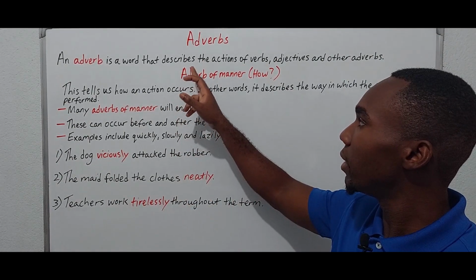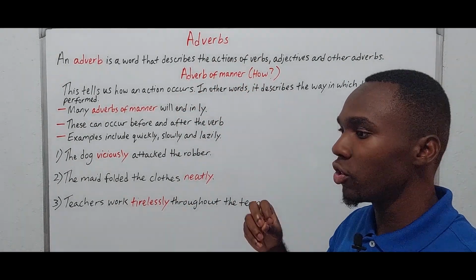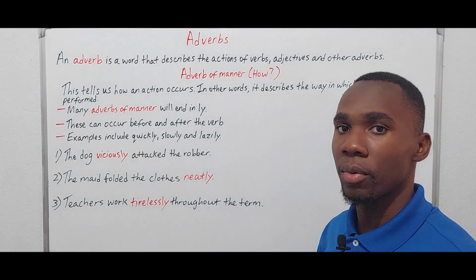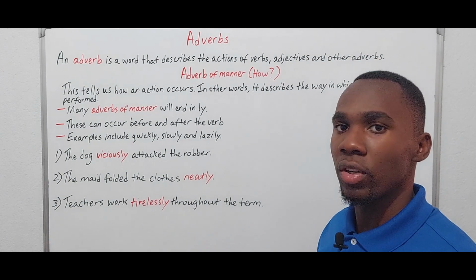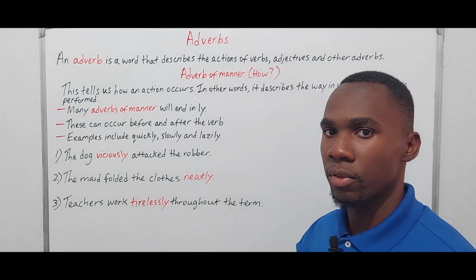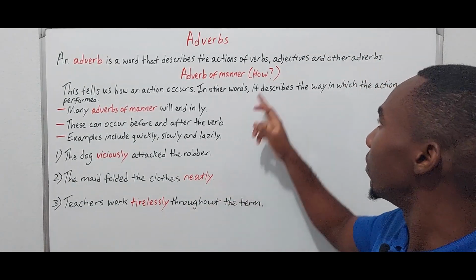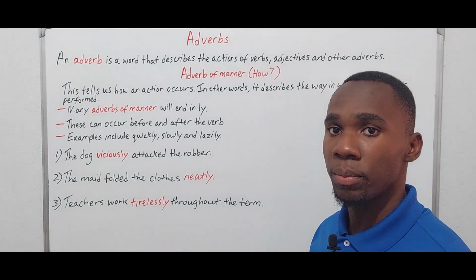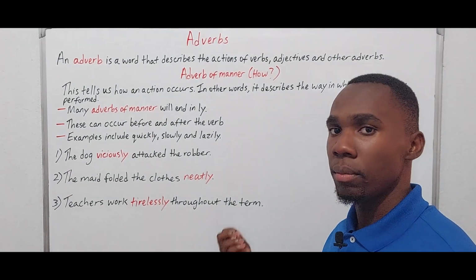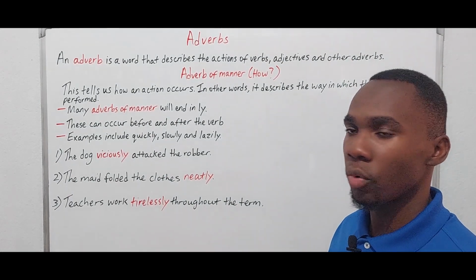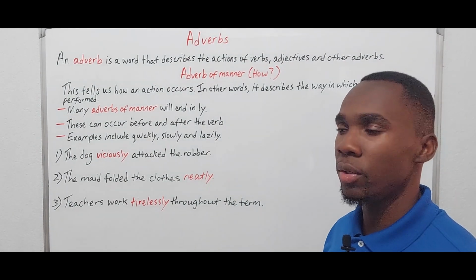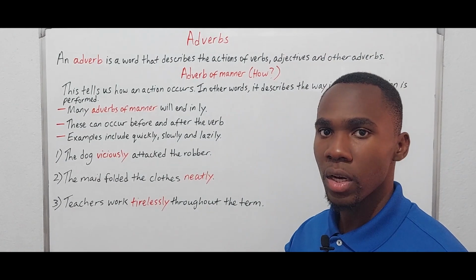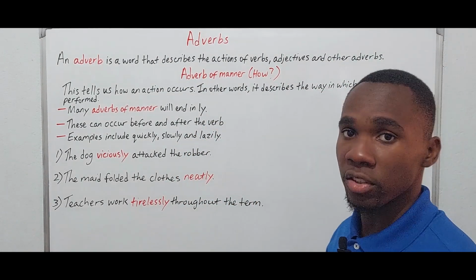They describe the actions of verbs. They are not just going to give information about any verb, right? These are going to be used with action verbs. And adjectives and other adverbs are the two other parts of speech that can be modified by an adverb, right? When we say describe or modify, we simply mean provide more information about these parts of speech, right?